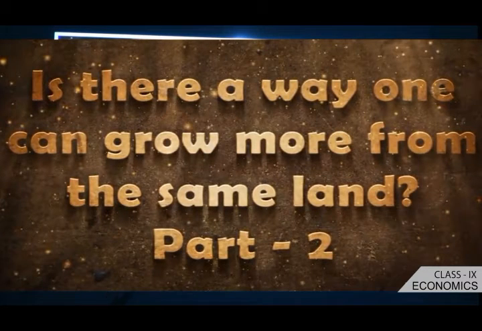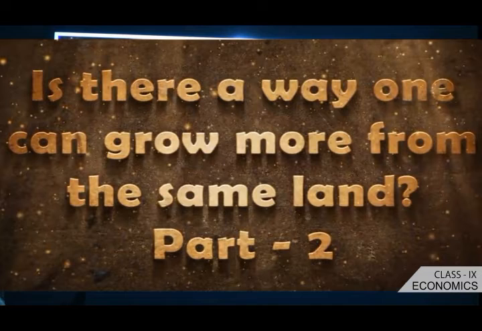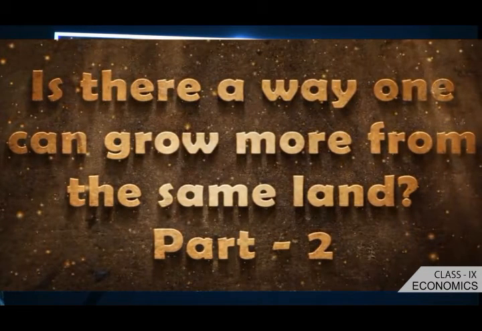In multiple cropping, on the same land we are cultivating 2 or 3 crops in a year in a cycle. That is called multiple cropping. In modern farming, at one time when we are cultivating the land, we are using all modern inputs. When we are using modern inputs, the production is so amazing.